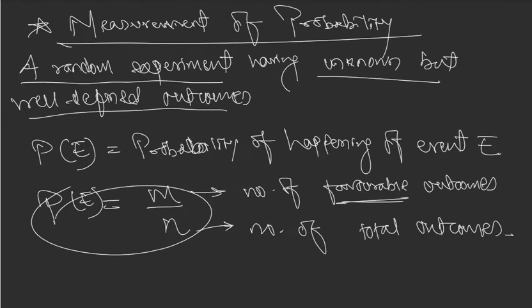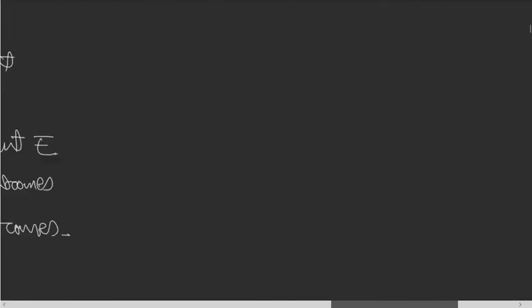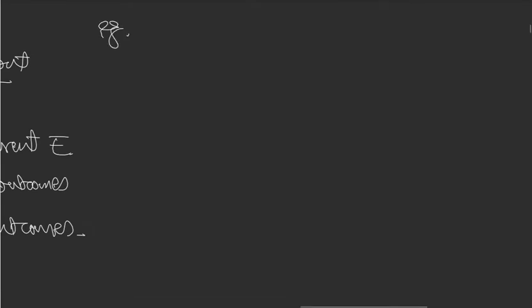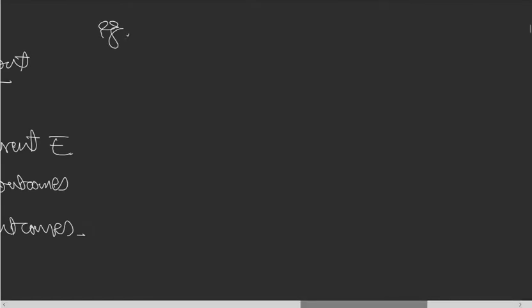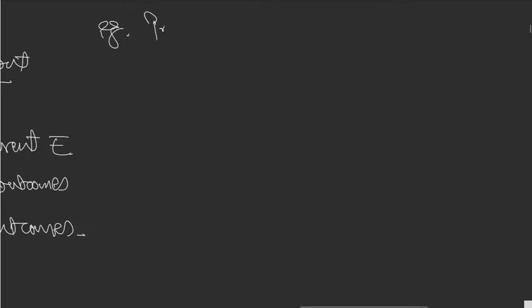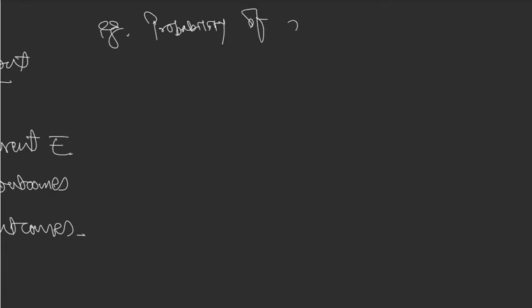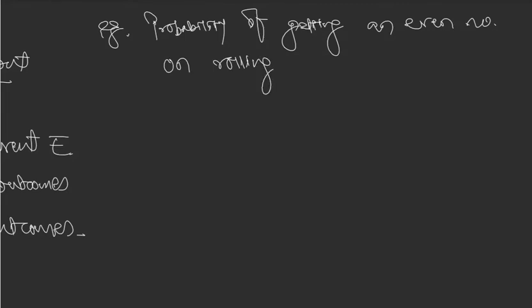We have to take an experiment. Let's take an example over here. Let's find the probability of getting an even number on rolling a dice.